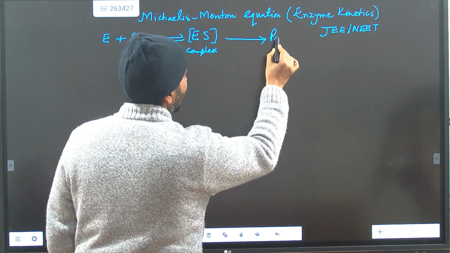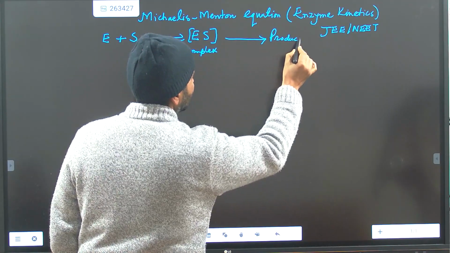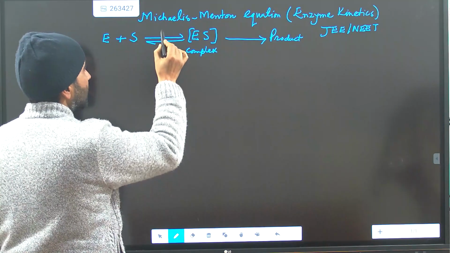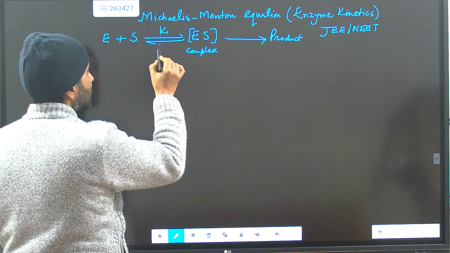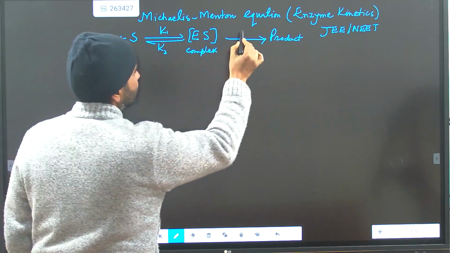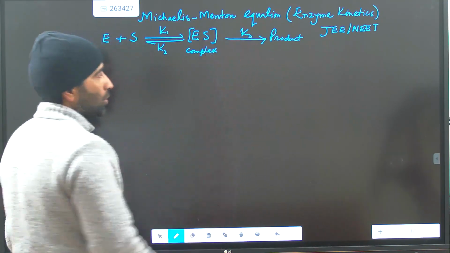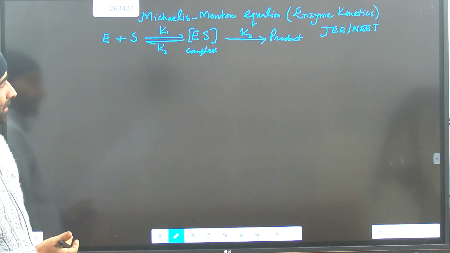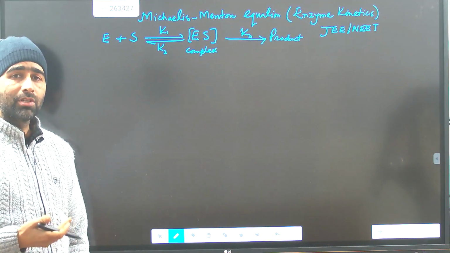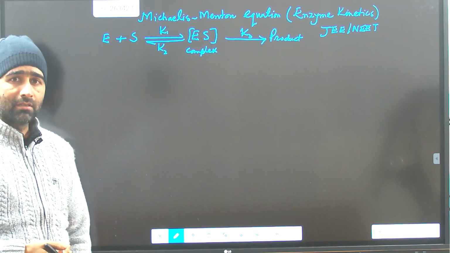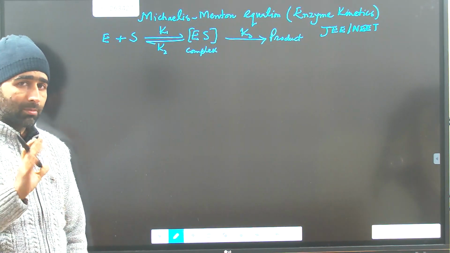Finally the product will be formed here, this product will be formed. This is K1, this is K2 and this is K3. What is basically the kinetics? How is the kinetics of the reaction and what questions are being asked in the NEET and JEE examinations? We will see this in a shortcut way.